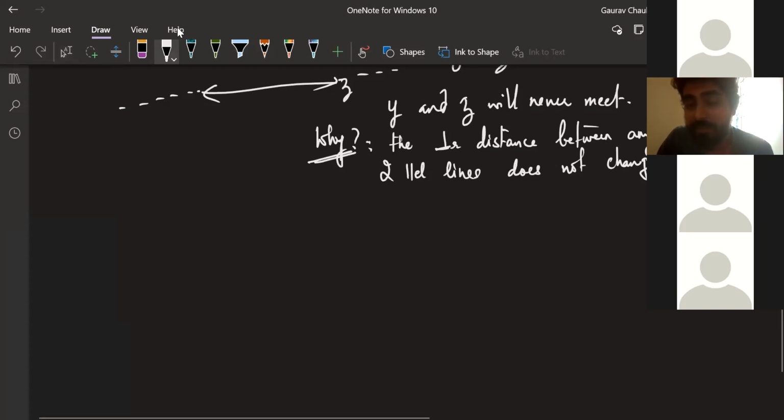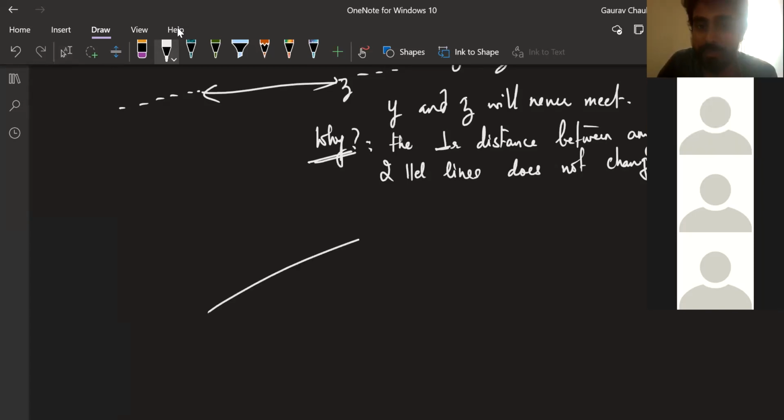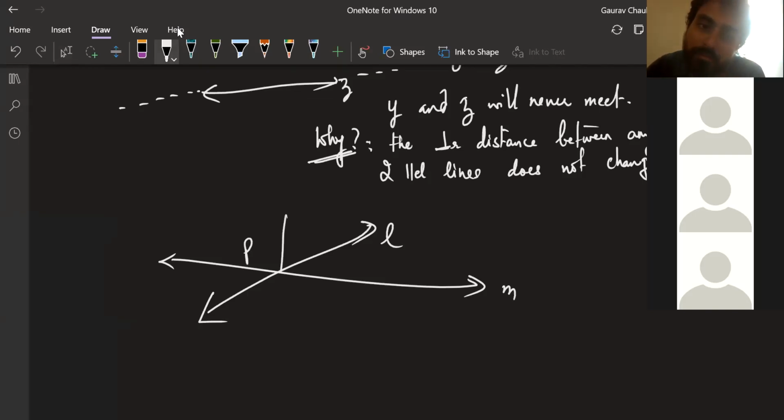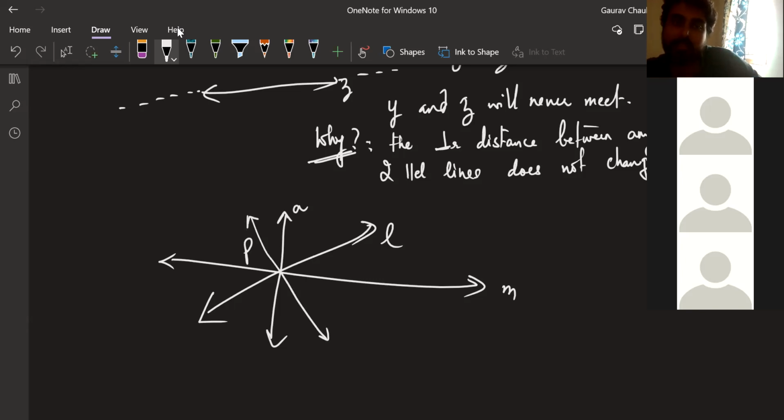Moving on to the next thing. This is one more important thing. Suppose there is one line L, and another line M. Both are meeting at P. But one more line, let's call this line A, is also meeting at P only. One more line, very difficult to draw, but let's call this line B. It is also meeting at P only. What are these lines called?